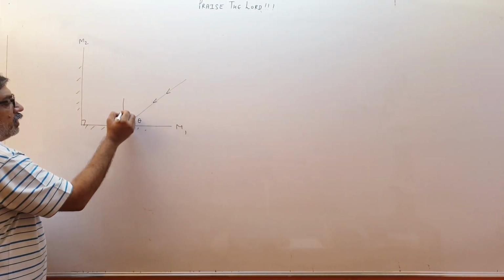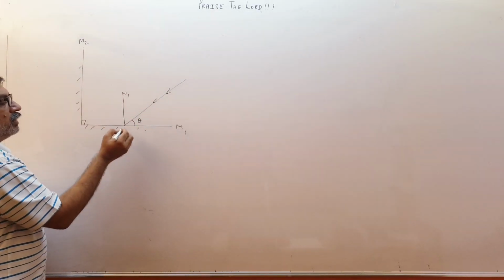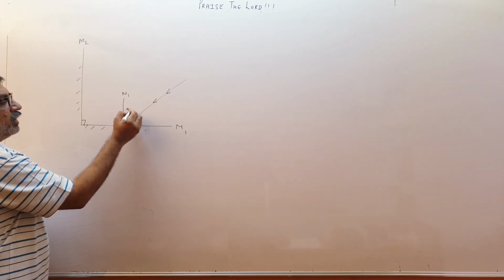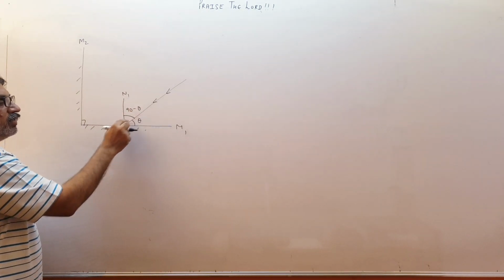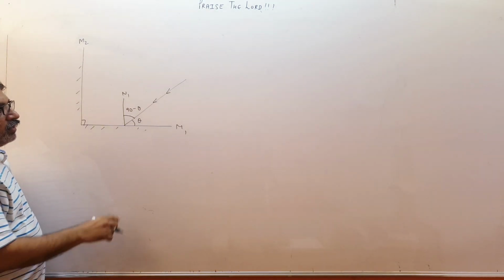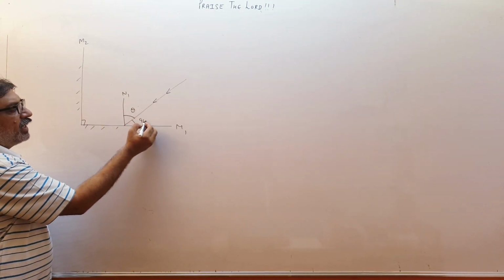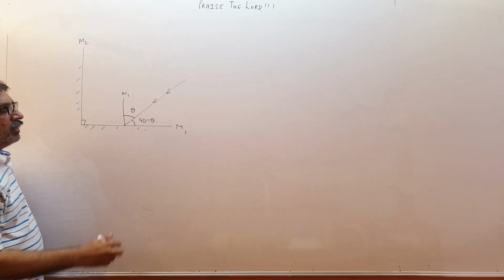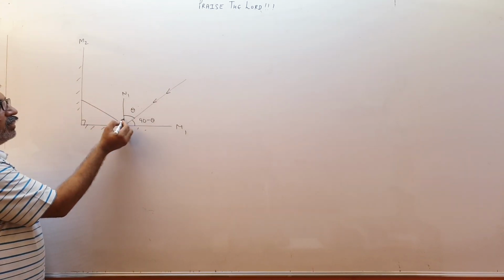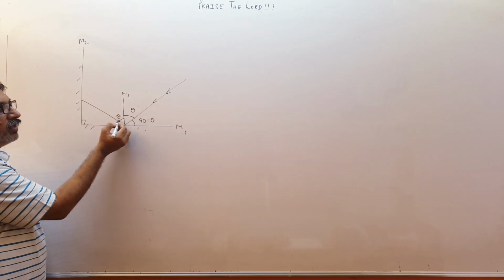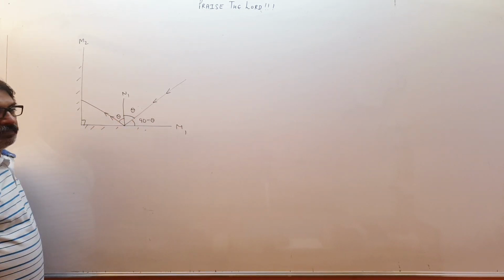This is the first normal. So this angle is 90 minus theta, angle between normal and incident. Okay, let me call this as theta and this as 90 minus theta. So I say the angle of incidence is theta. The ray will go like this at an angle of theta. Angle of incidence equal to angle of reflection. The ray goes like this.